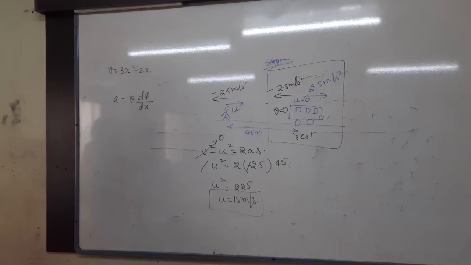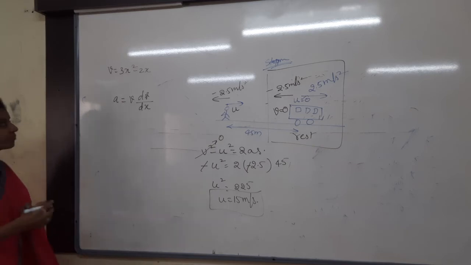Yes, good. Do the differentiation, that's it. Kiran, you got the answer? Yes, look at the board.